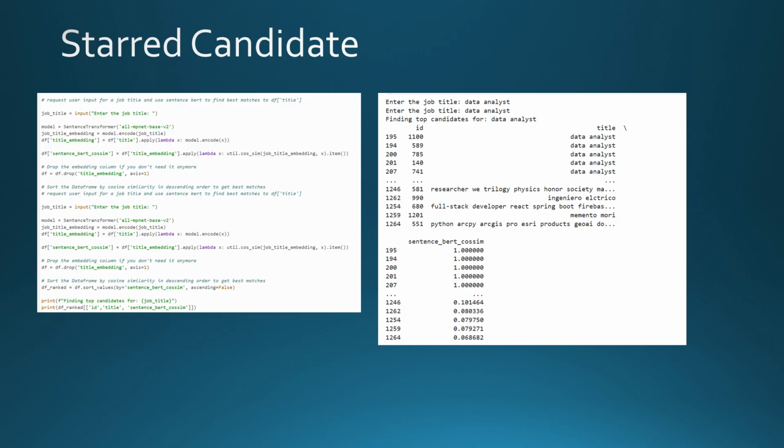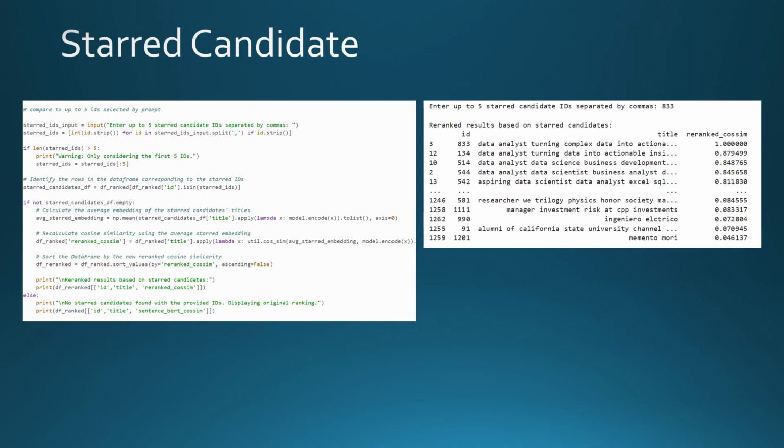Next, we'll create a starred candidate system, where we can rank the candidates based on their relevance to either a keyword search or to a short list of ideal candidates. In this example, we did a keyword search for data analyst. The system looked through all the titles and found titles with data analyst and put them at the top. In the next example, we entered a reference candidate ID. The system then picked titles most similar to the reference candidate title, based on SentenceBERT cosine similarity.